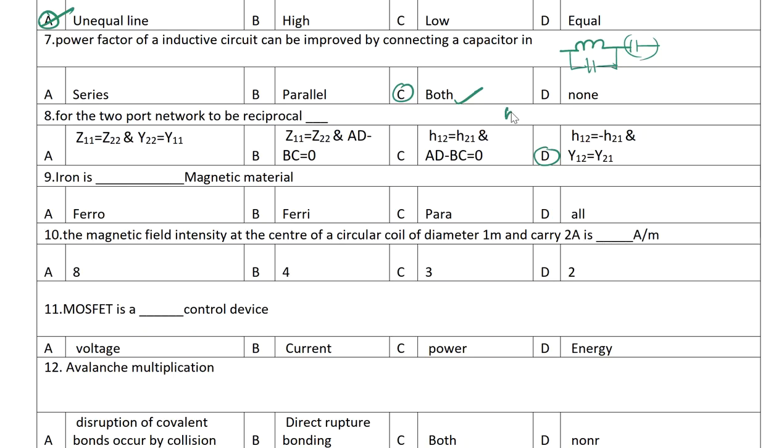H12 is equal to minus H21. Remember, I am writing again. So this is a very important question. Why? Because these questions are common in any Transco or Genco or JEE level examinations. Okay. Now, for this question, D will be the correct answer.